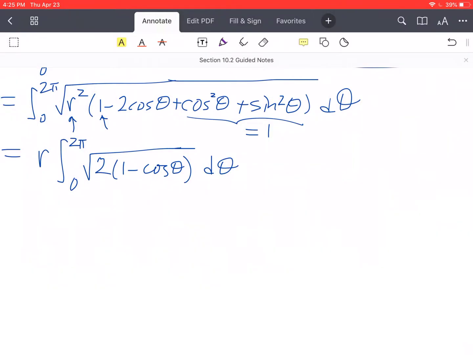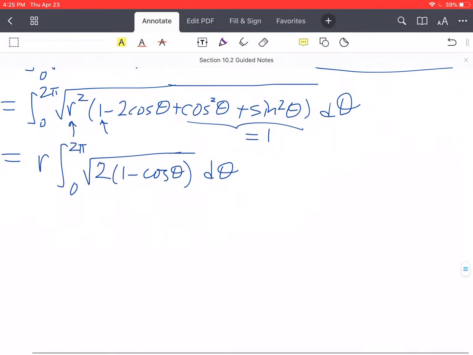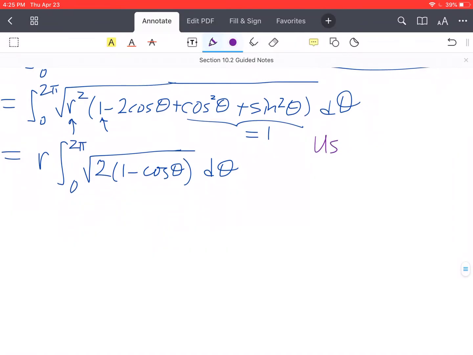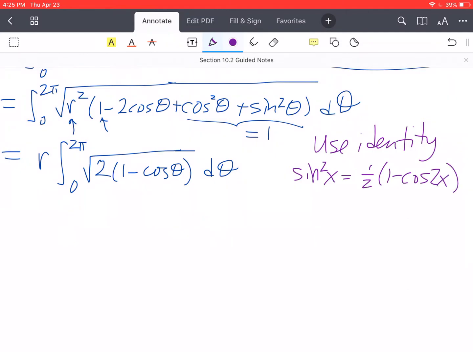Use the identity sine squared x equals 1/2 times 1 minus cosine of 2x, with theta being equal to 2x, because that's going to match up this cosine of 2x with the cosine of theta over here.